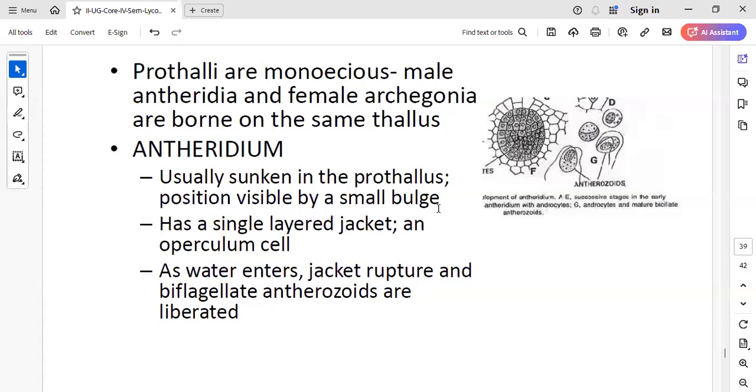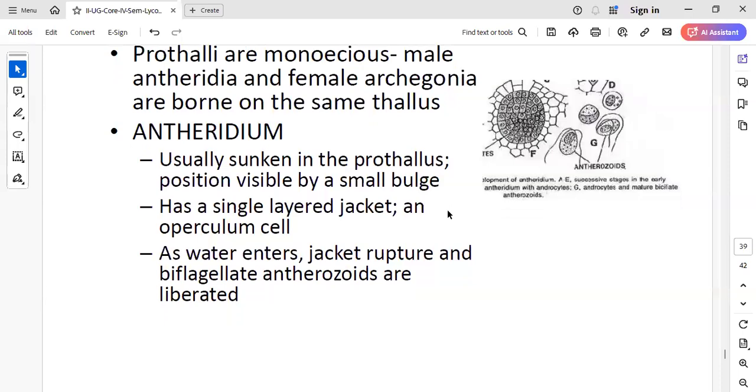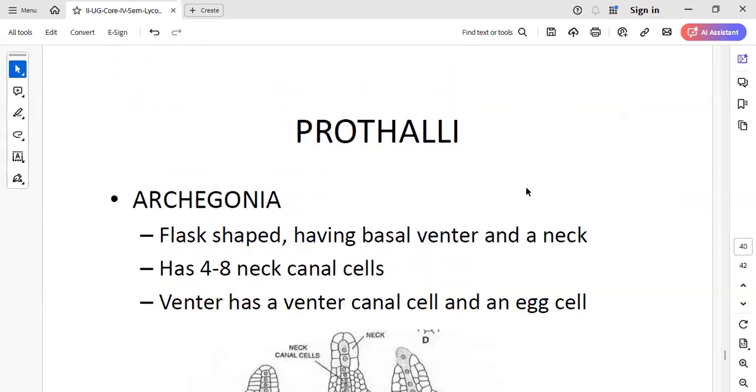The antheridia are of the sunken type, having antheridial mother cells inside, giving rise to the male gametes called anthrozoids. These anthrozoids are motile, having two flagella.